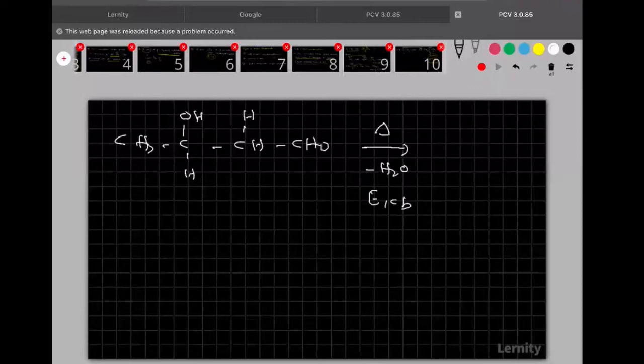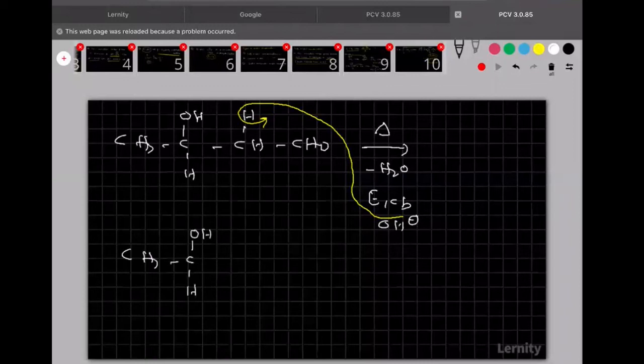Generally, you know, water molecule removal is dehydration. For dehydration, what is the reagent used? Sulfuric acid, that means acidic medium. But aldol condensation is taking place in the presence of what? Tell me, base. Clear? So that is the reason why it is not E1. It is E1CB. So now the base, first of all, will remove the proton from here. The base will remove the proton. Clear? So when the base is removing the proton, then what is the thing left over here?